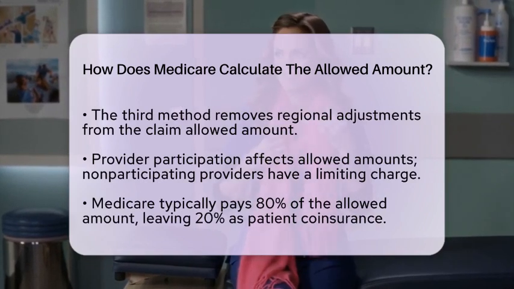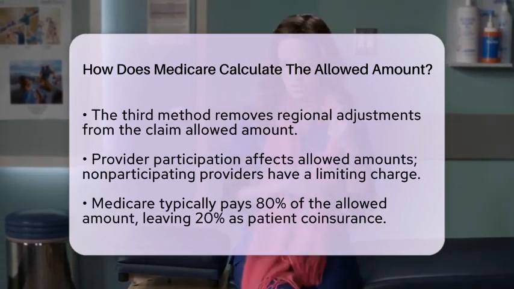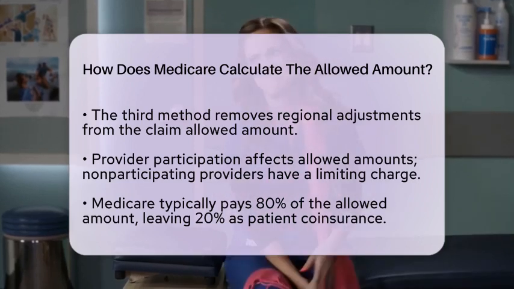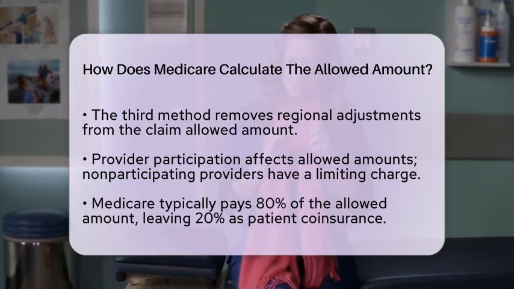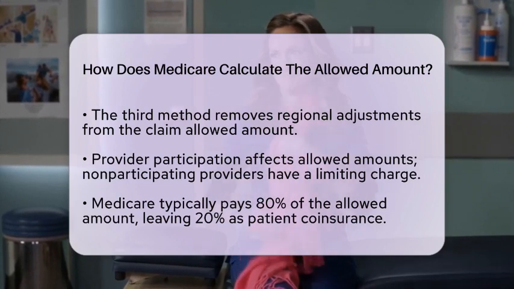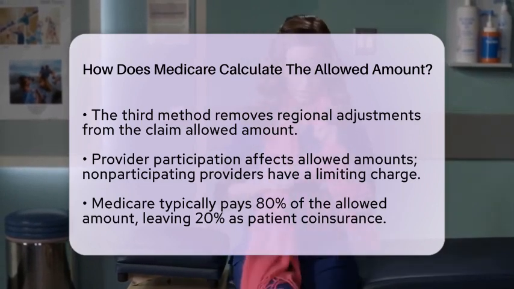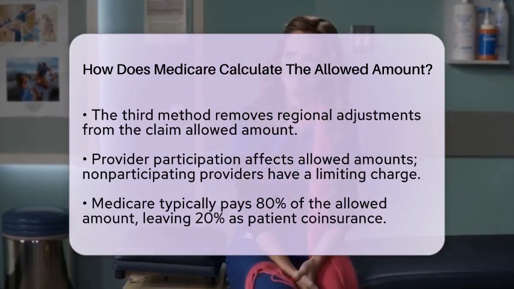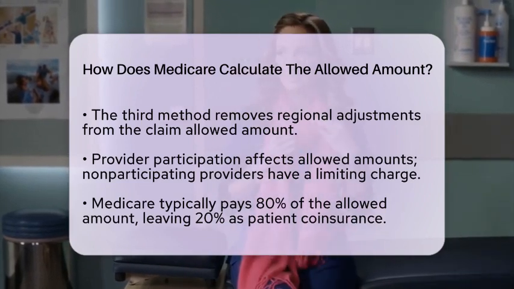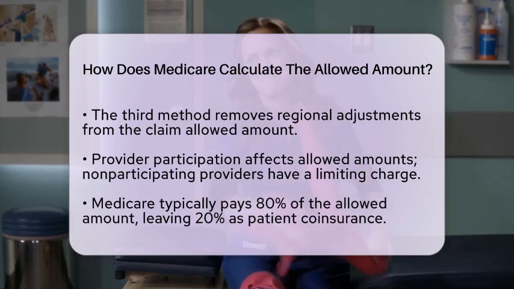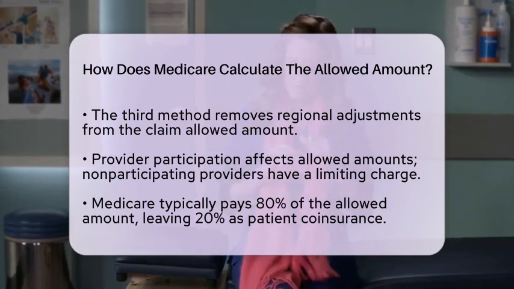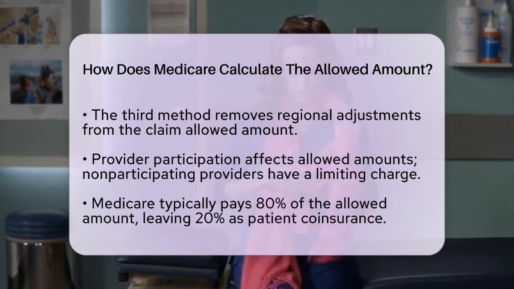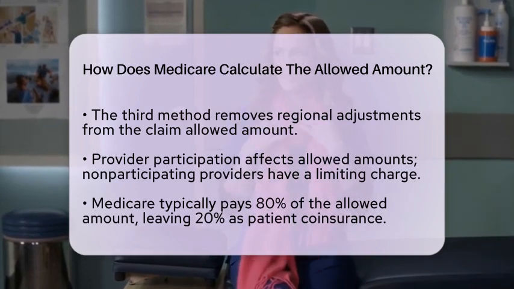When Medicare is the secondary payer, the calculation involves comparing the Medicare fee schedule amount, the primary payer's allowable charge, and the actual payments made by the primary payer. Medicare will pay the lowest of these differences up to its allowed amount. Typically, Medicare pays 80% of the allowed amount for covered services. This leaves the remaining 20% as the patient's coinsurance unless the patient has supplemental coverage.